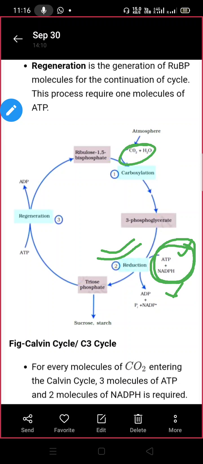That step is called the reduction, and the product that is formed after the reduction is called the triose phosphate, and later that will be converted into sucrose, that is the form of food.